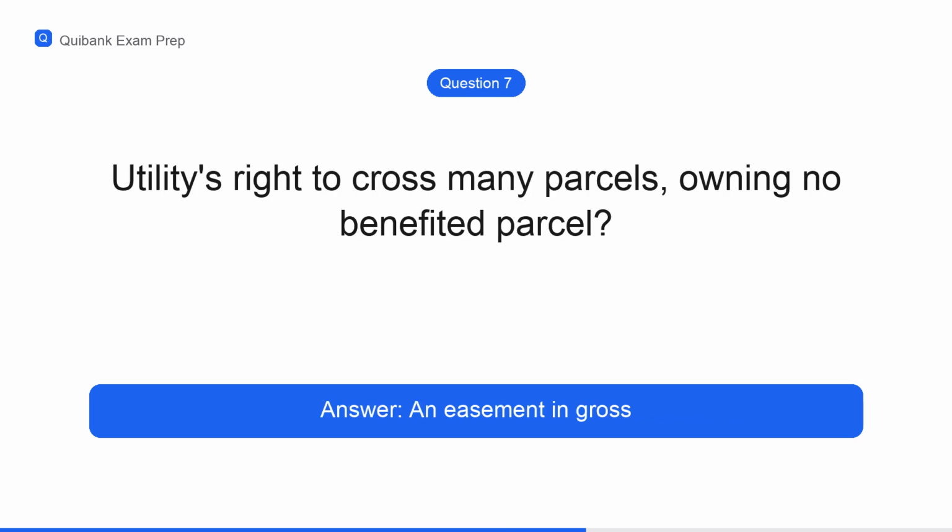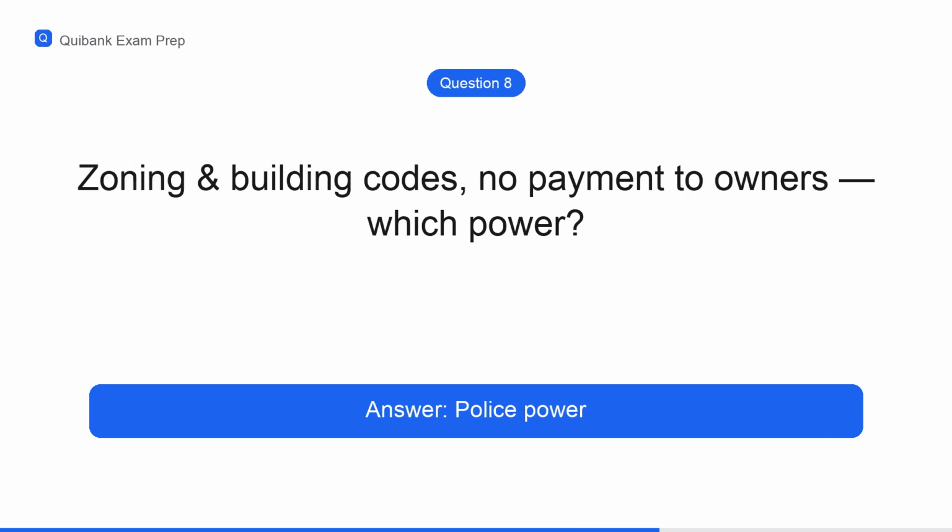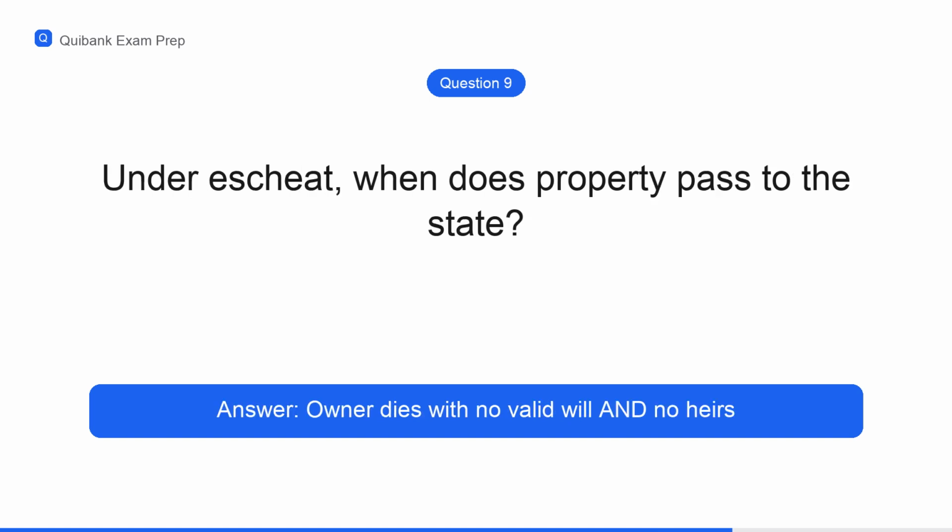Question 7. A utility company has a recorded right to run power lines across many parcels, but owns no neighboring parcel that benefits. What kind of easement is that? An easement in gross. Question 8. A city adopts zoning and building codes to protect health and safety without paying owners for the limits. Which government power is that? The police power.